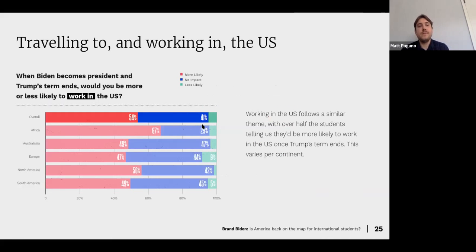Traveling to and working in the US. So this takes a look at, again, if someone would like to work here in the US, so a potential student that would like to have their career listed here. And we can see here over half the students telling us they'd be more likely to work in the US once Trump's term ends. Again, this varies by continent, but you can see here overall 54% are more likely to work in the US with Joe Biden moving forward.